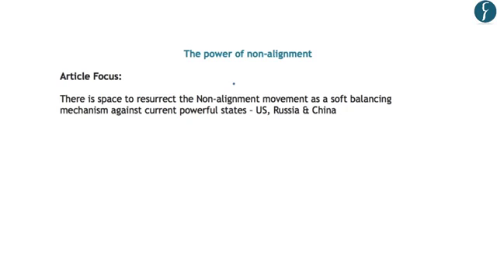According to the authors, there is still space to resurrect or restart the non-alignment movement as a soft balancing mechanism against the current powerful states, for example, the United States, Russia and China. So in short, the article says that there is scope for a new non-alignment movement, or the rebirth of the non-alignment movement, which will try to keep powerful states like the United States, Russia and China under control through the use of a soft balancing mechanism.